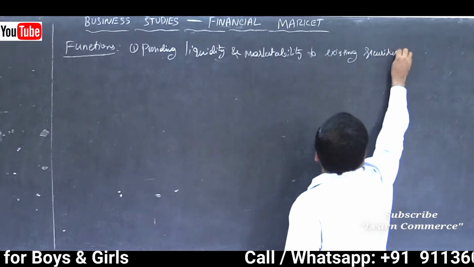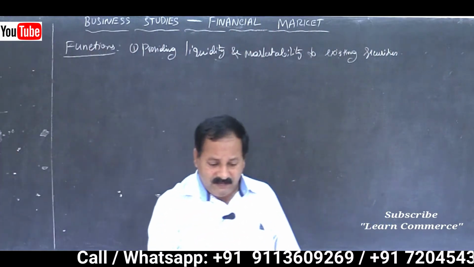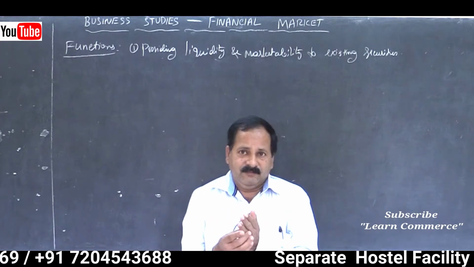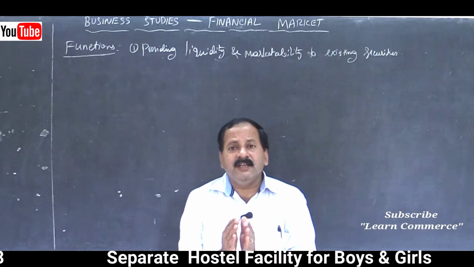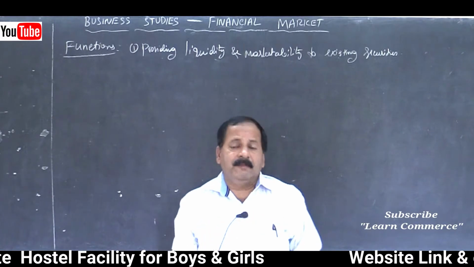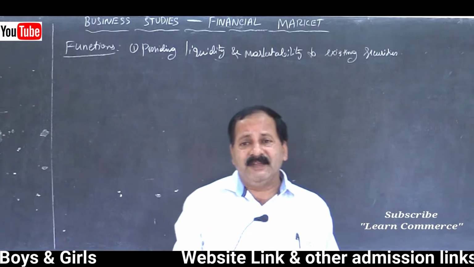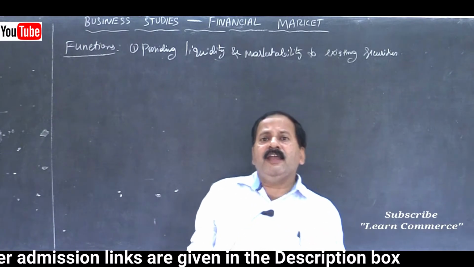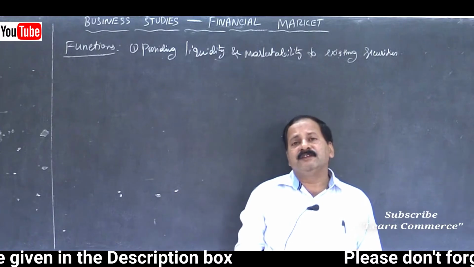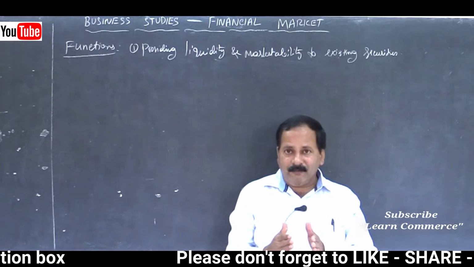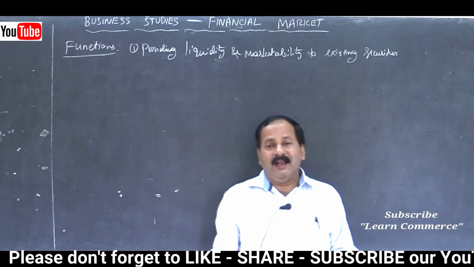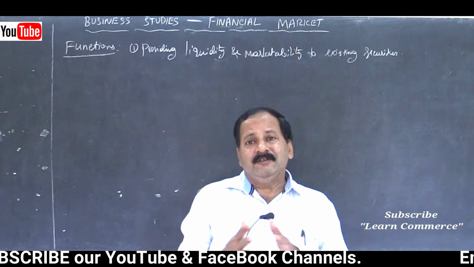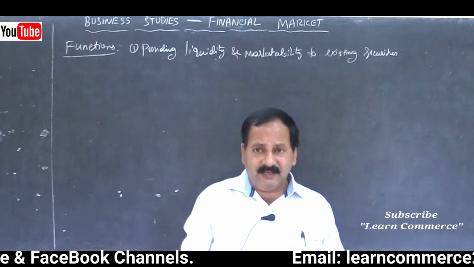Friends, I already told you that securities that are dealt in stock exchange, they are mainly in the secondary market. The activity of stock exchange is mainly related to secondary market. That is, already existing securities of different companies or different corporate entities are traded here, bought and sold, and the transactions that take place are between the investors themselves.